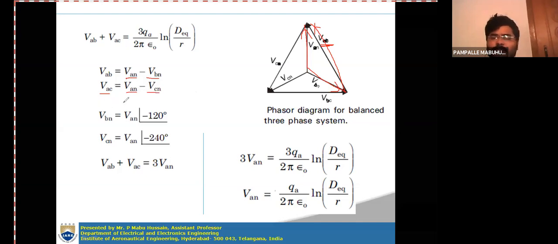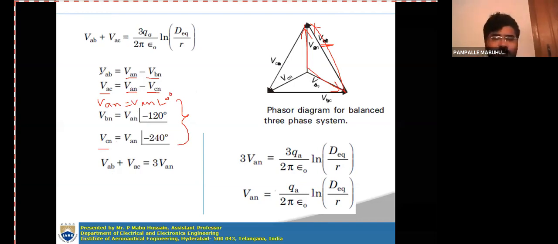As the system is balanced, VAN is equal to VAN at an angle of 0 degrees. This is the reference. VBN can be written with the same magnitude VAN at an angle of minus 120 degrees, and VCN is VAN at an angle of minus 240 degrees. These things are known to you from circuit theory.